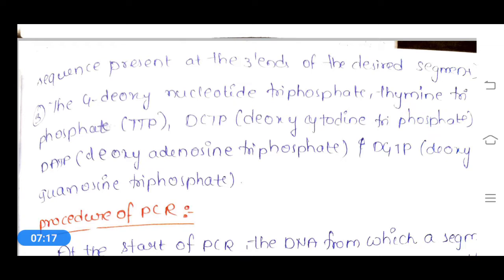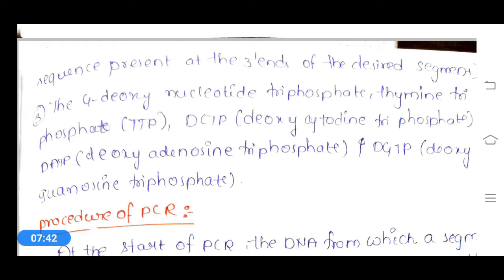Just two primers, for both the ends. That means this DNA is a double stranded structure, so the double stranded DNA is split into single strands, and both the single stranded DNAs will be attached to a primer. That's why it requires two primers.